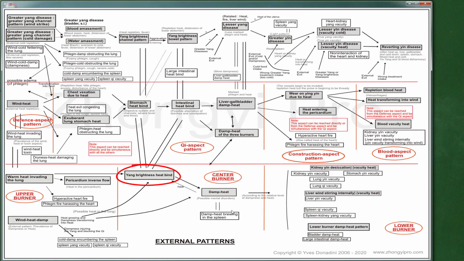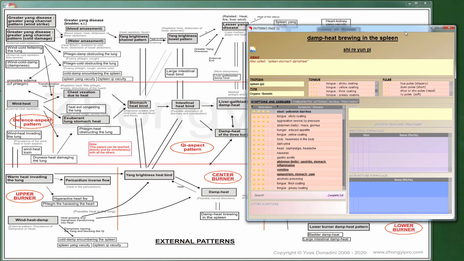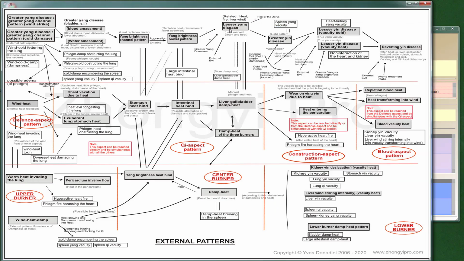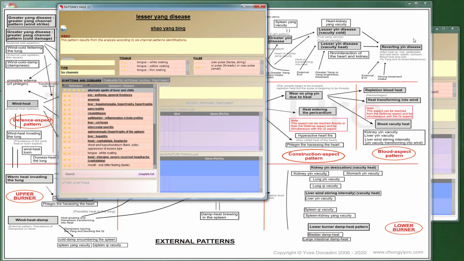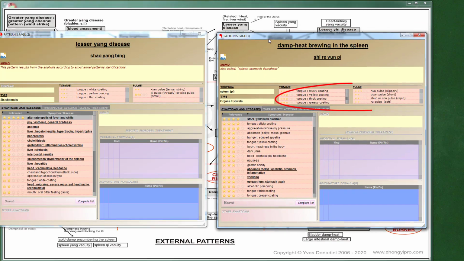There are two other patterns to consider. The first one is the upper burner damp heat pattern, which may be the result of the wind heat damp pattern. The second one is a direct attack on the lesser yang by the external evil. Let's note the particularity of this last pattern. The evil is half internal, half external, with the presence of damp heat as well, but regarding the liver and the gallbladder with, as its distinguishing sign, a bitter taste in the mouth.